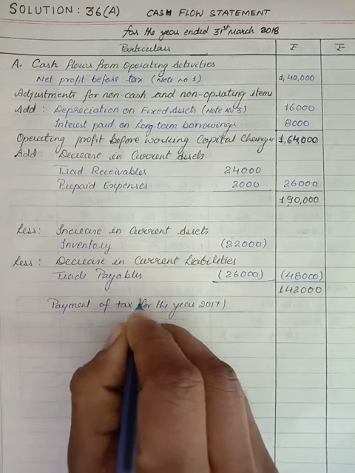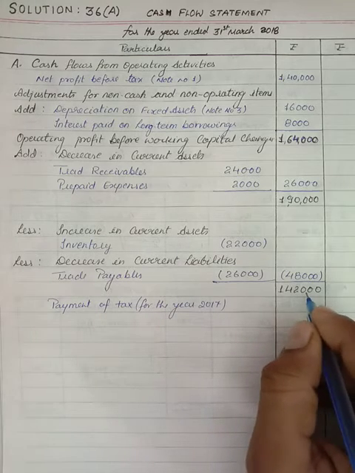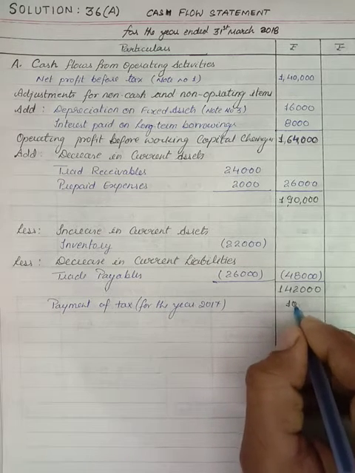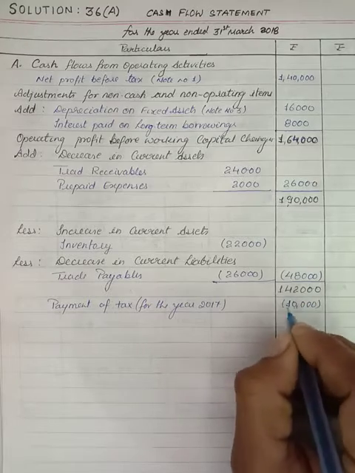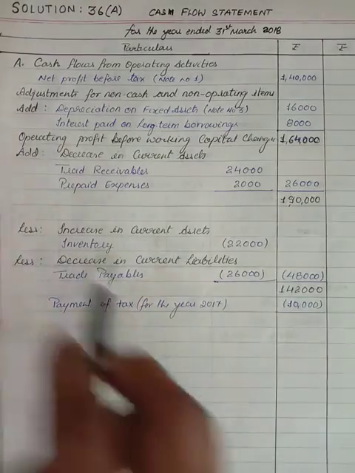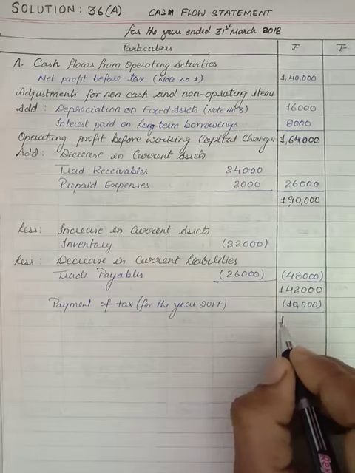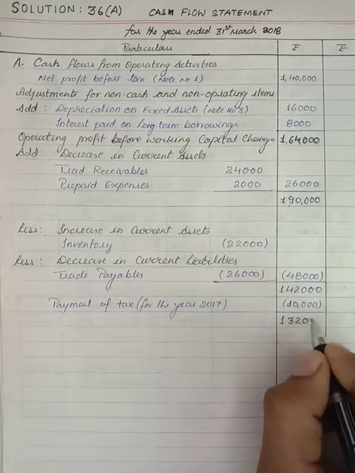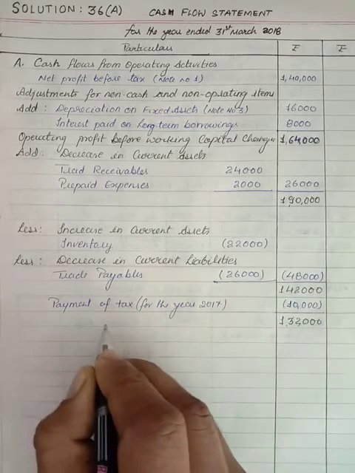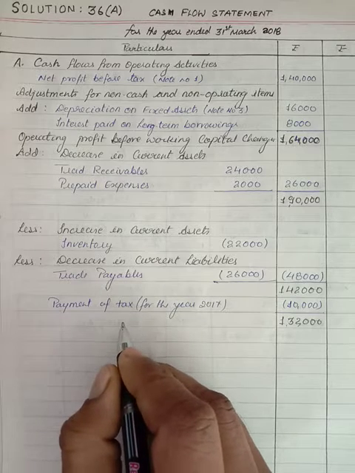You just go through the format given. So this 10,000 rupees we have paid for tax. So now we will have 1,32,000 rupees, and this amount is the net cash from operating activity.